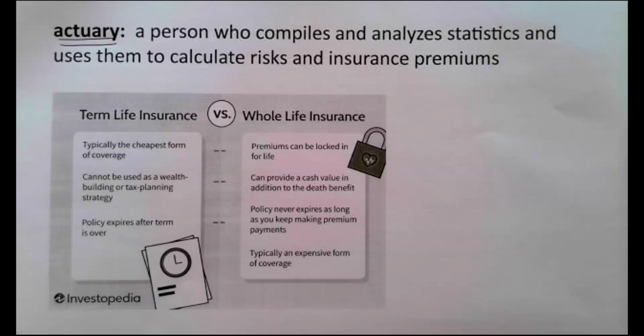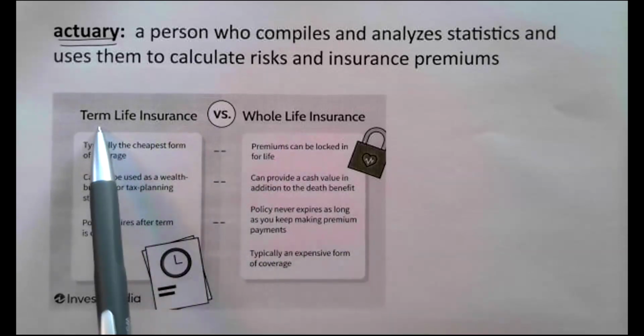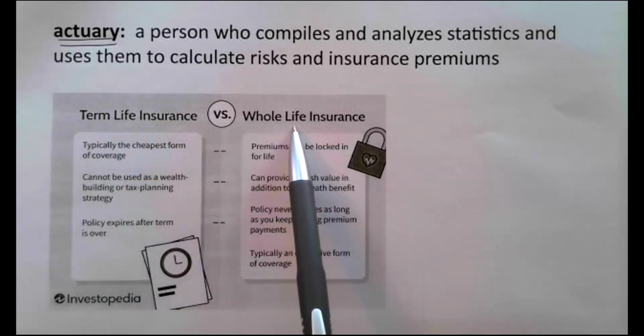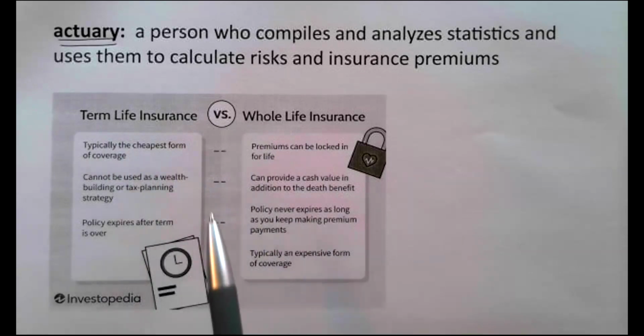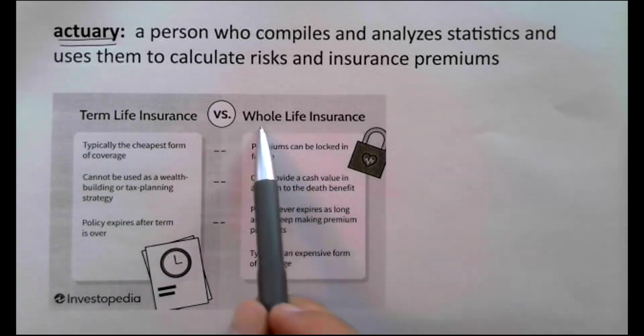What we're going to talk about in this last couple of problems is life insurance. There are 2 types of life insurance: term life insurance and whole life insurance. Term life insurance is cheaper, but it just goes for a term, maybe a year, 5 years, or maybe 10 years. Term life insurance stops after a certain term is over. Whole life insurance goes your whole life.